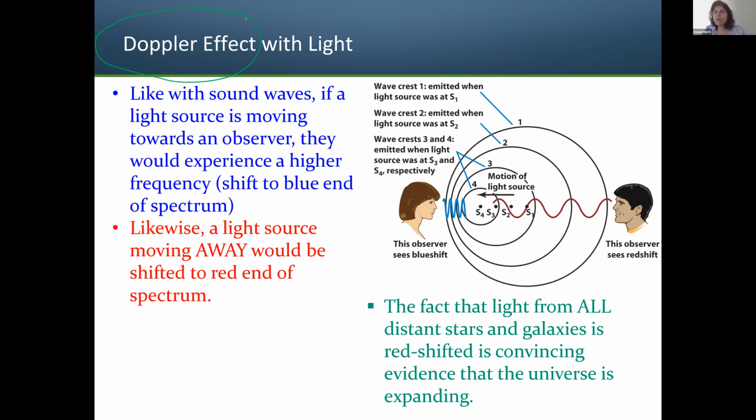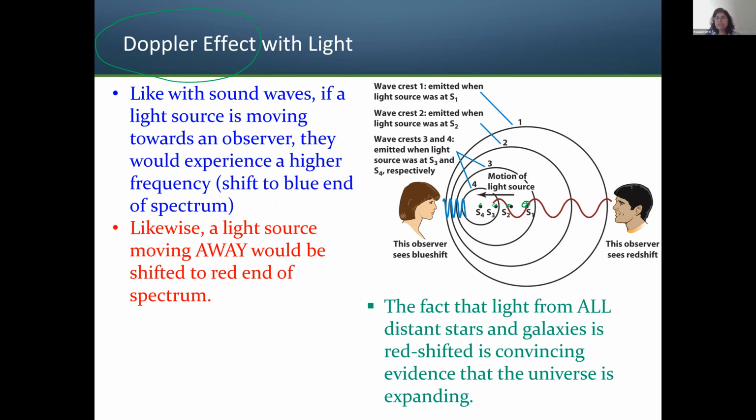That will be the same for sound and for light also, right? Now in light, what is happening is there are different places of the source. You see that the source is moving towards the lady on the left side, but the source is moving away from the observer on the right side. Because of this relative motion between the observer and the source, the lady on the left side is going to see the blue shift.